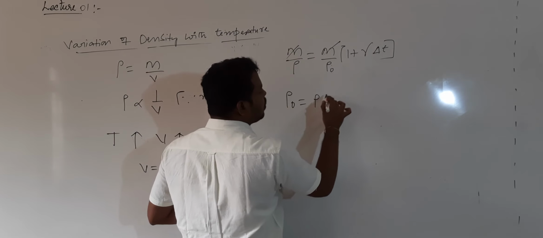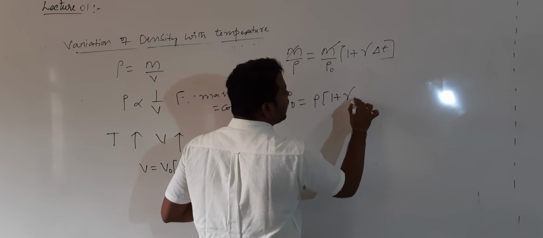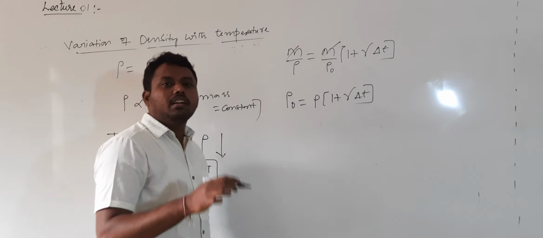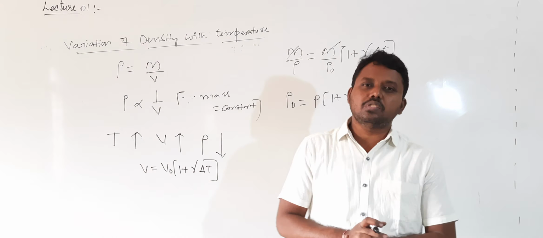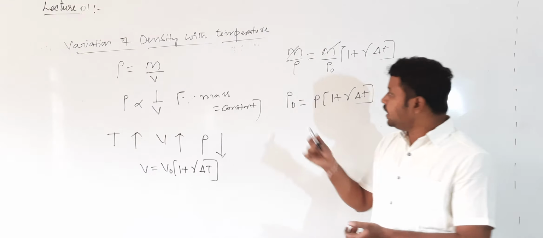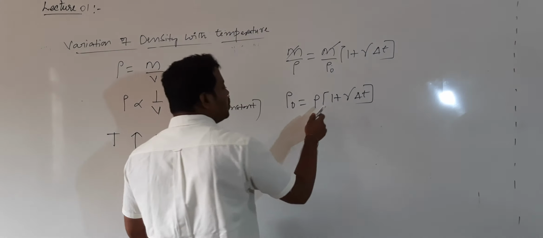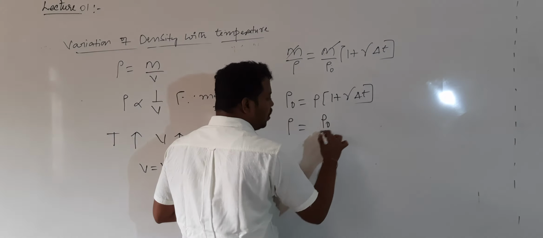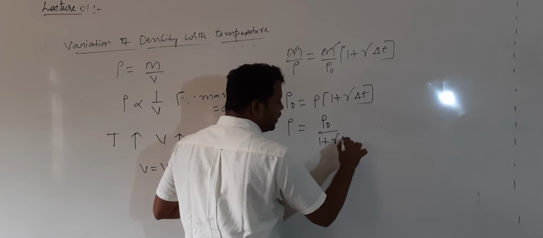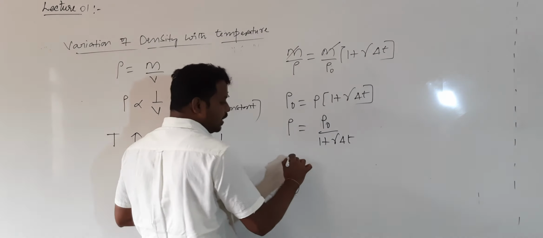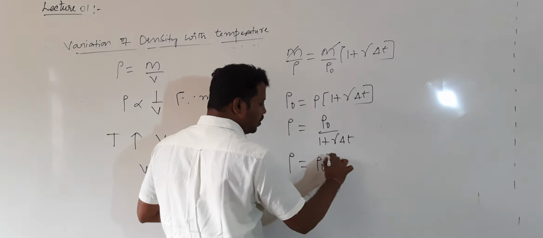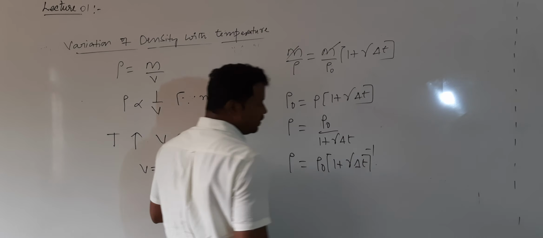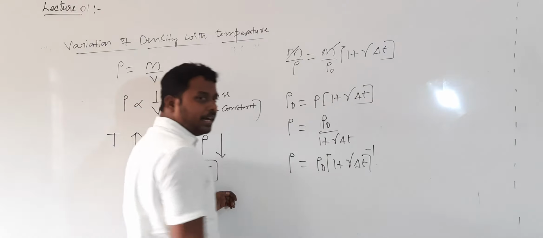Rho naught is equal to rho into 1 plus gamma into delta T. Correct? What is rho naught? Density at 0 degrees. What is rho? Density at T degrees. Then rho naught is equal to rho into 1 plus gamma into delta T. Otherwise, rho is equal to rho naught divided by 1 plus gamma into delta T. So rho is equal to rho naught into (1 plus gamma into delta T) whole power minus 1, by applying the binomial expansion.